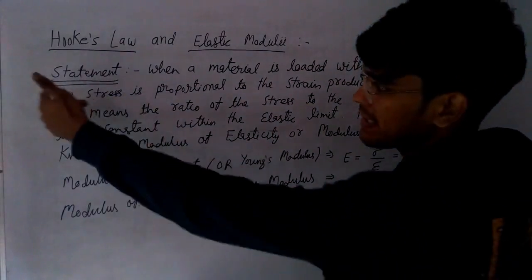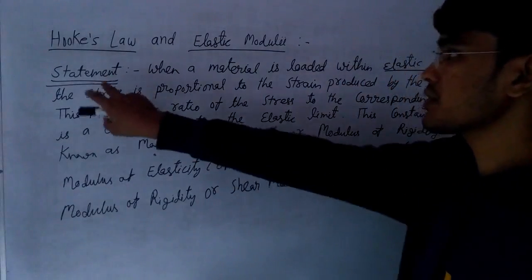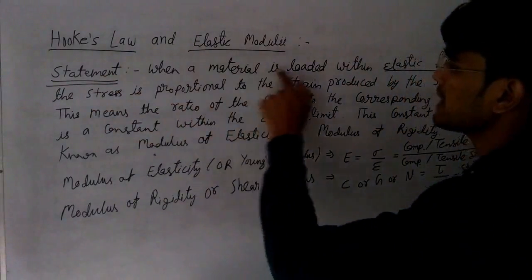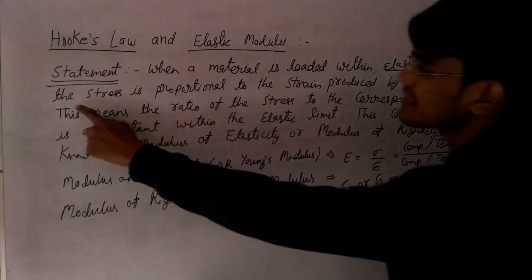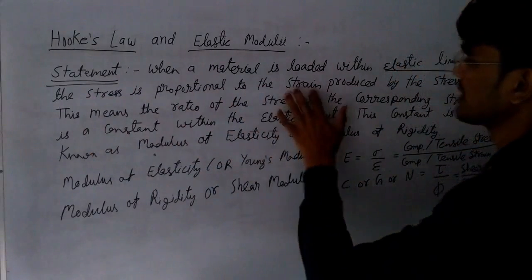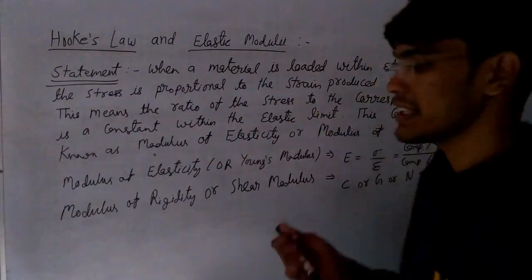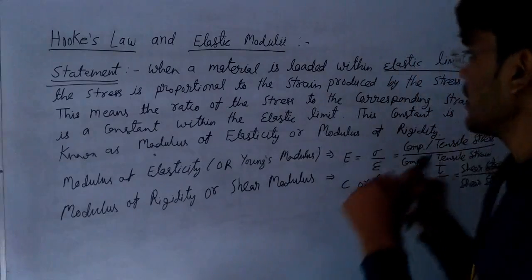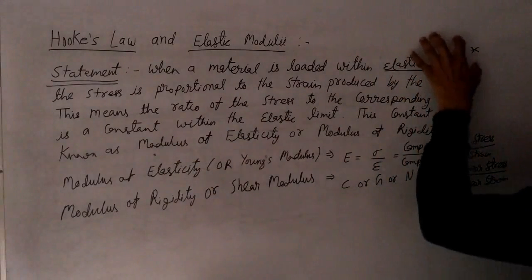So what was the statement of Hooke's law? It states that when a material is loaded within the elastic limit, the stress is proportional to the strain produced by the stress. So what does it mean? The first important thing in this statement is the elastic limit.